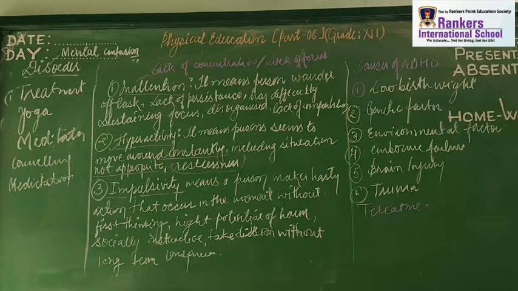First thing is inattention. Got it? So inattention, as I told you, means a person wanders off the task, has lack of persistence, lack of focus, lack of concentration, difficulty sustaining focus, or is disorganized. These problems are not due to defiance or lack of comprehension. Got it, students? Next thing is hyperactivity.